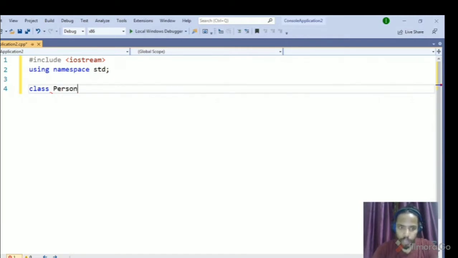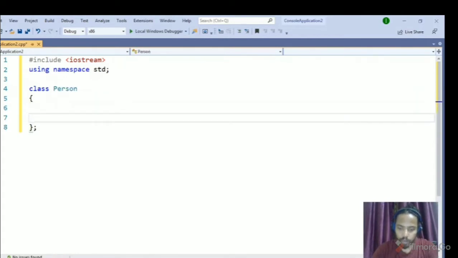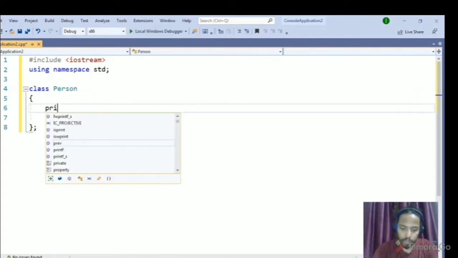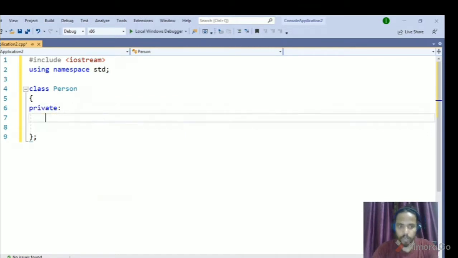If we have a class Person, you can see here I have some private member variables. So what I can do here is initialize member variables like age with some value, maybe 18.